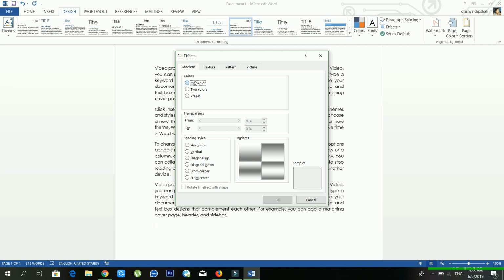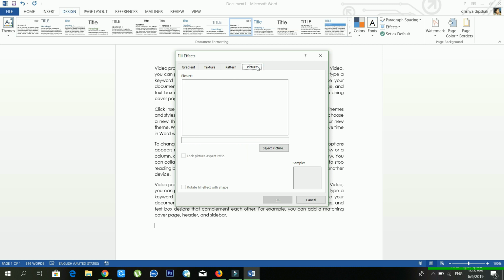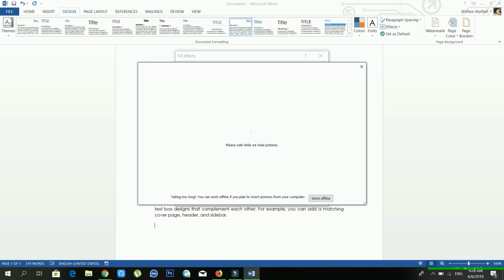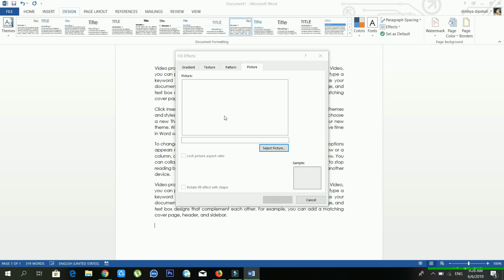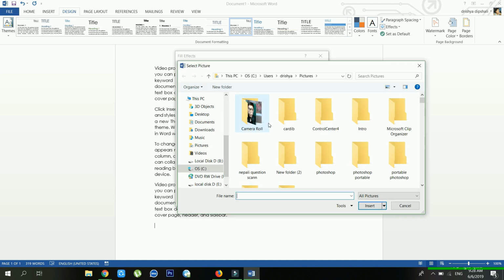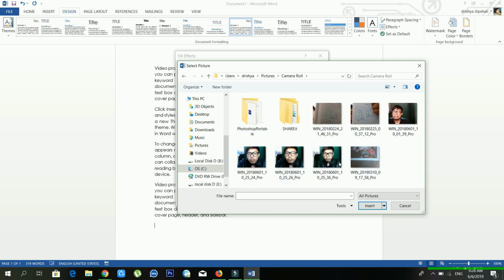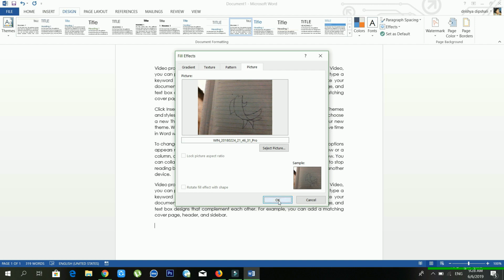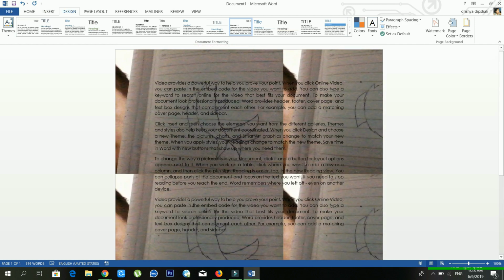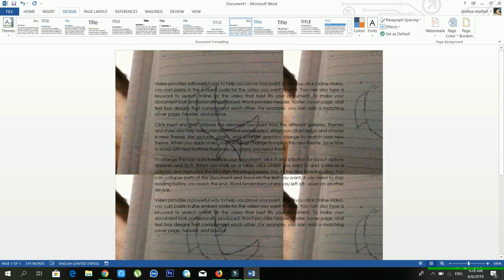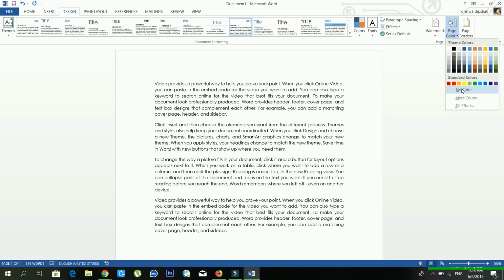Now see, there is a one color option available, two color. You can use preset also, you can use texture, you can use pattern, and you can use picture also. And just wait for a moment, I'm using a picture as my background. Just wait for a moment, my file is opening, and I am using my own picture from here. So I think I need to click this one and insert. Okay, now see, my photo is in my page background. So you can also customize your page background using the page color options. And if you want to remove your background, you just have to click No Color.